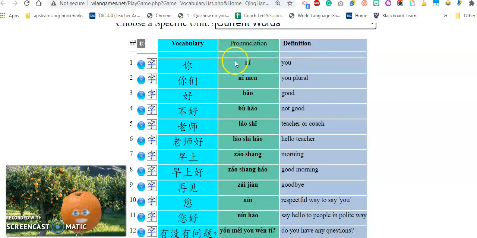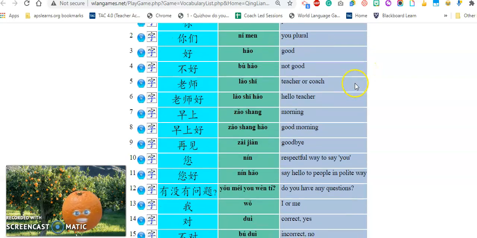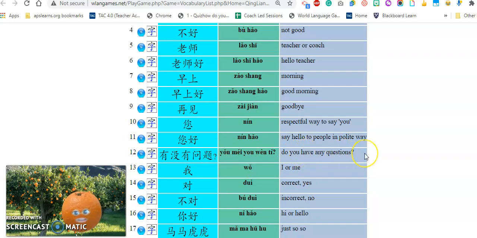For example, say, how do I say you? 你. I want to learn how to pronounce it. You click audio, and then you can hear, you can repeat after the audio. Okay? For example, here, do you have any questions? 有没有问题? But I want to know how to pronounce it better so I can show off in the class next time.